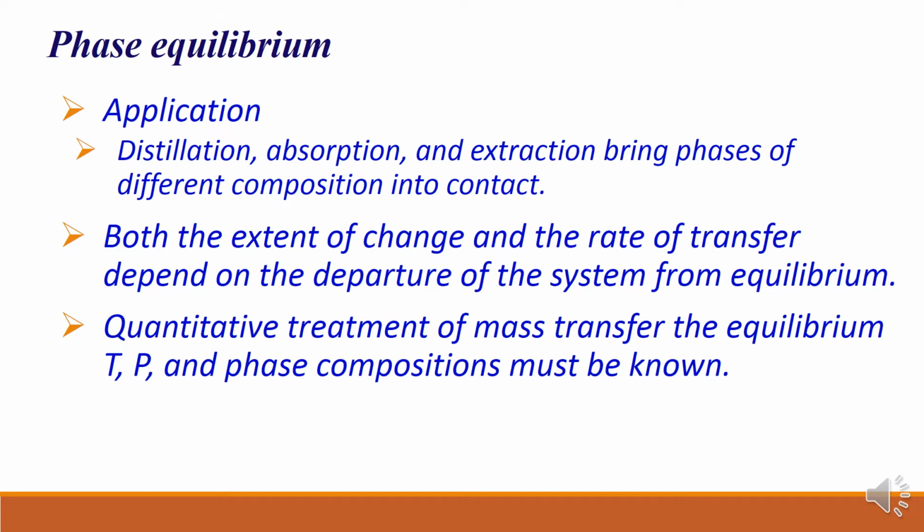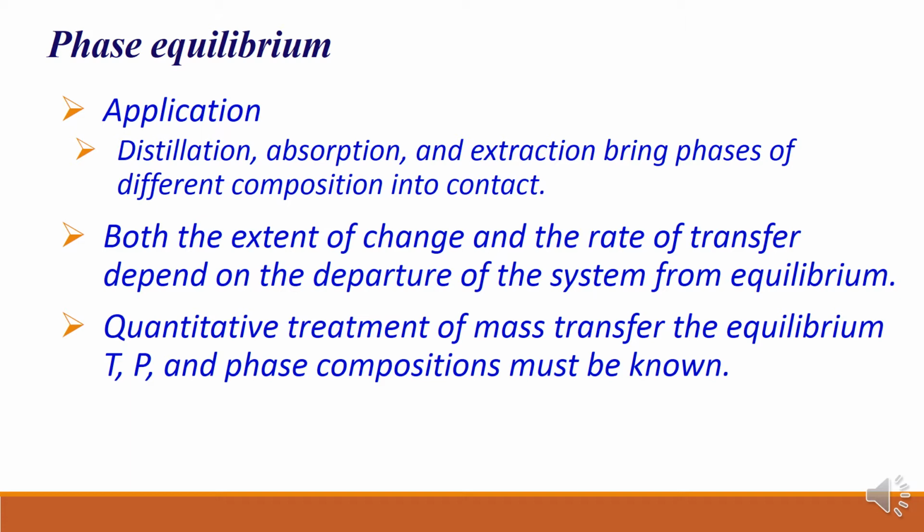So both the extent of change and the rate of transfer depend on the departure of the system from equilibrium, right? So when you are away from equilibrium, then there is a change, there is a transfer, right? But if you are close to equilibrium, transfer is limited, right? And if it is at equilibrium, no net transfer of mass or moles takes place.